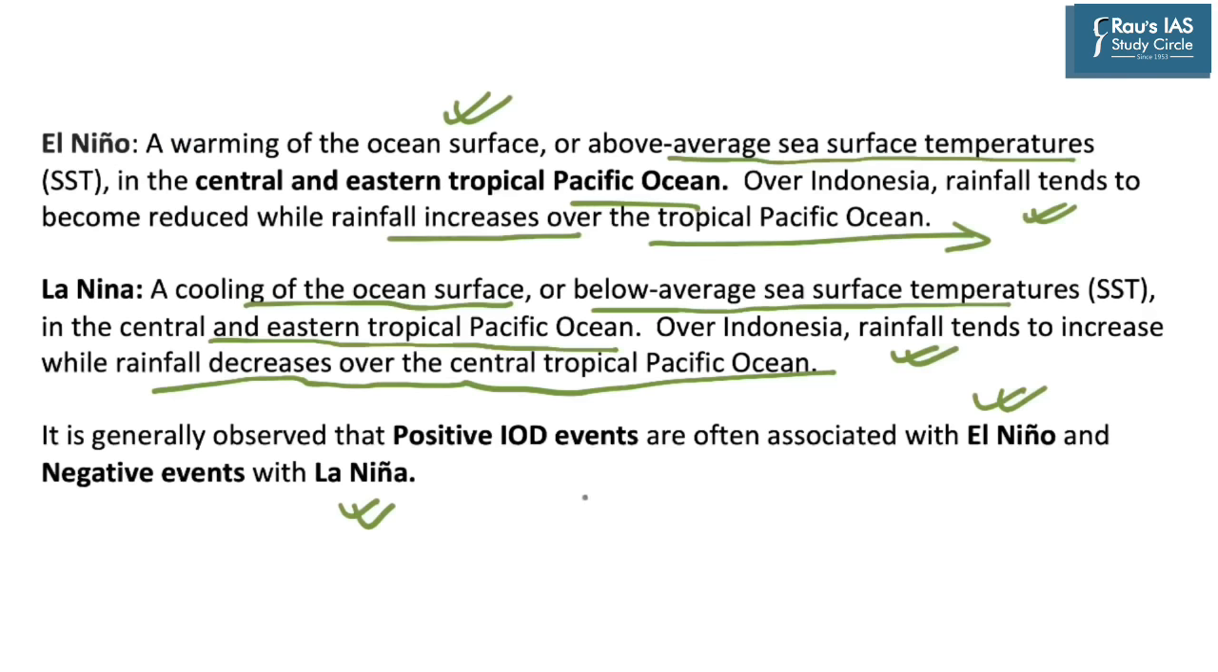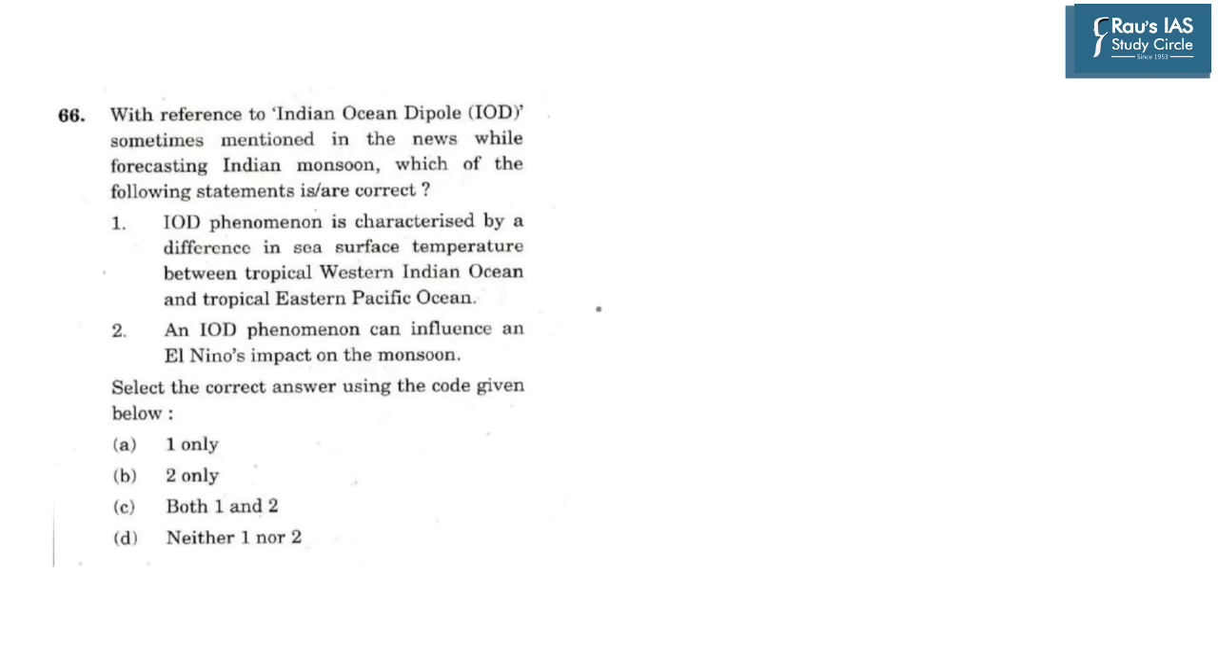So we can say that IOD events can influence El Nino and also La Nina events. Now let's take up this particular question asked by UPSC in the prelims of 2017. The question was, with reference to Indian Ocean Dipole sometimes mentioned in the news while forecasting Indian monsoon, which of the following statements are correct?